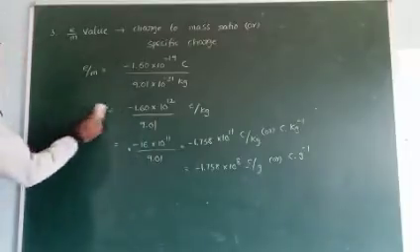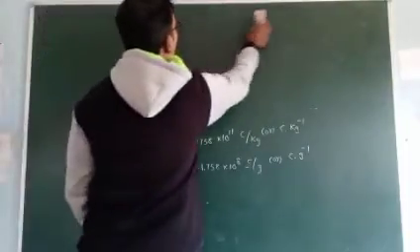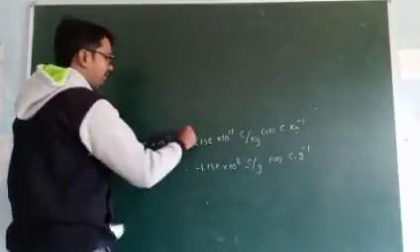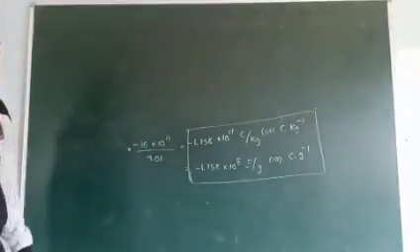Next one. Just directly remember these two values only.